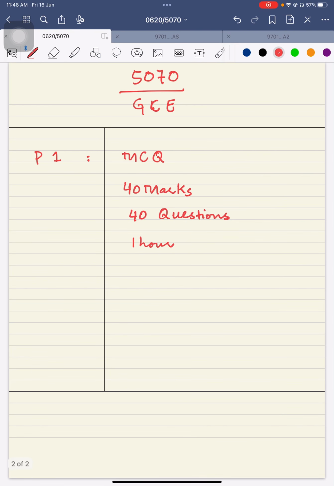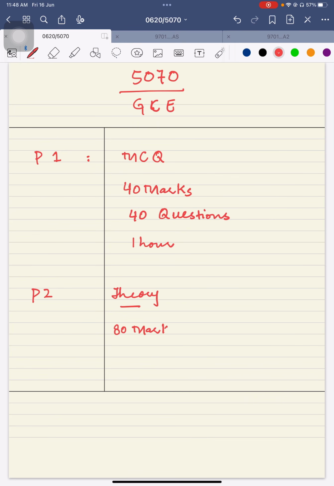Now, paper 2 is called the theory paper. If I tell you the story from two years before, there were two sections and there was a choice, etc. But all that is finished now. Currently, and it is implementable till year 2025, this theory paper, which is paper 2, will be of 80 marks.